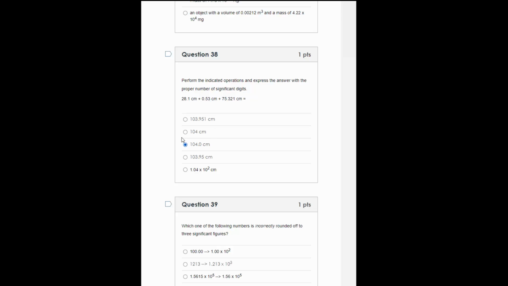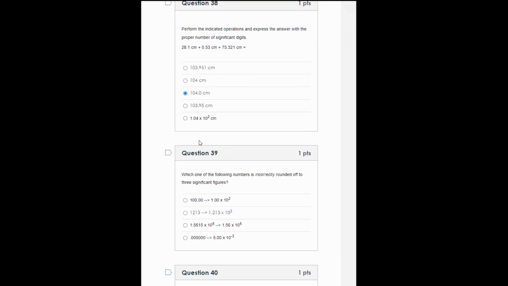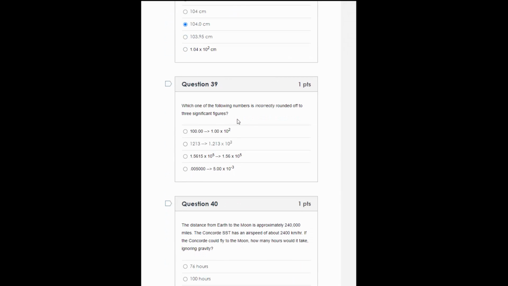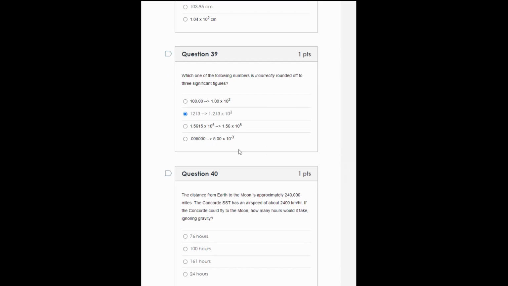Number 39, which of the following numbers is incorrectly rounded off to 3 significant figures? This is 3 significant figures, so that is correct. This is 4 significant figures, so that is incorrect. And then these other 2 are 3 significant digits, so those are correct.